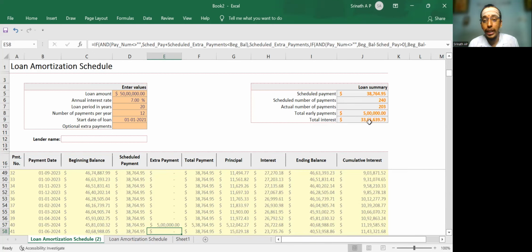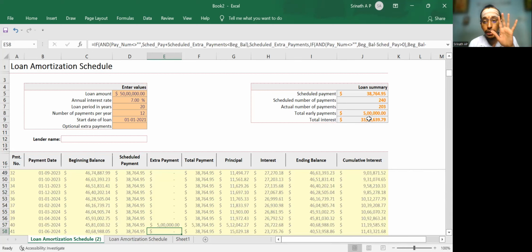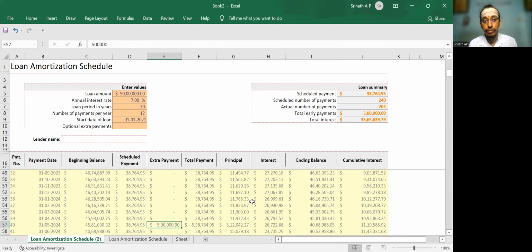Now, look at the interest. You would have paid 43 lakhs of interest if you had not paid any amount. Now, if you have paid just 5 lakhs in between, your interest will drastically reduce from 43 lakhs to 33 lakhs.